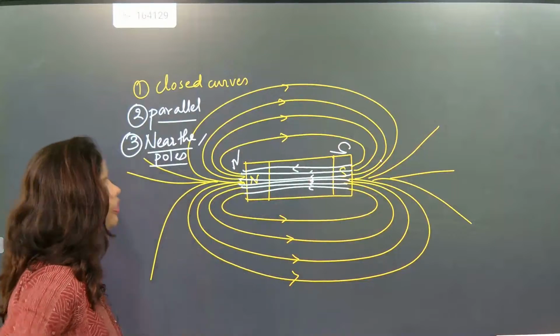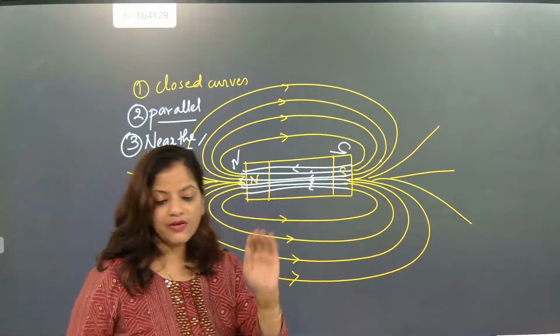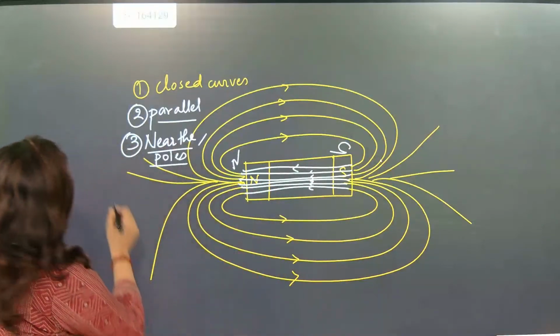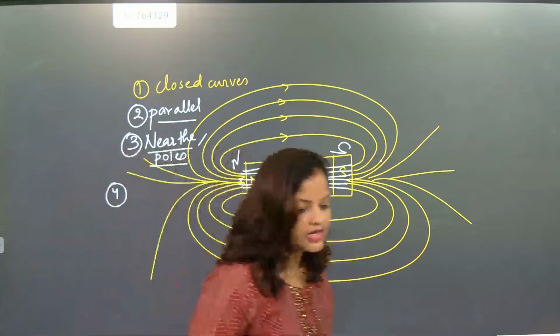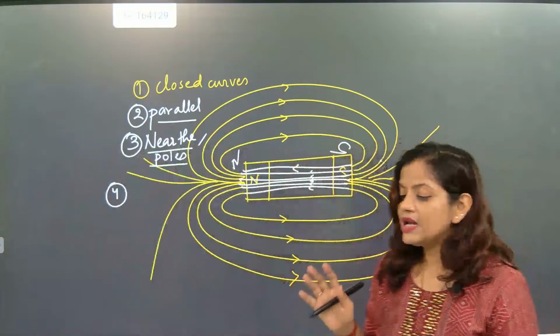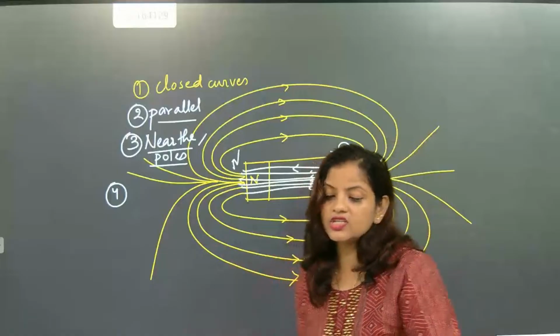Now the fourth point: the magnetic lines of force never intersect each other. The fourth point is that the magnetic lines of force never intersect each other. Understood? So magnetic lines of force never intersect each other.